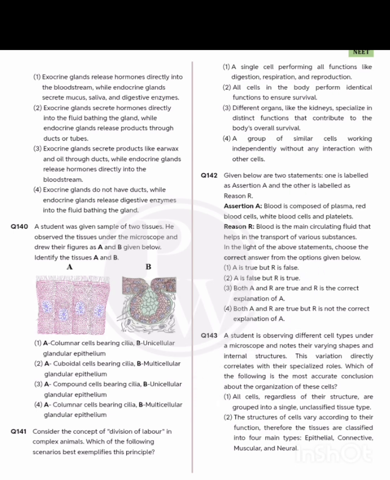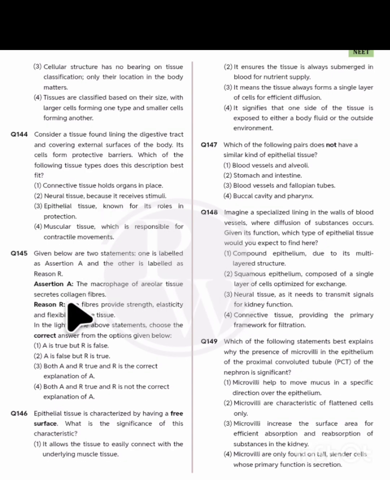Likewise, see question 145. Okay. The macrophages of the areolar tissue secrete collagen fibers. That's why the fibers provide strength, elasticity, and flexibility to the tissue. This is a wrong statement, but the reason is correct here. So the assertion is false, reason is true. 2 is the correct statement. Right? Yeah.